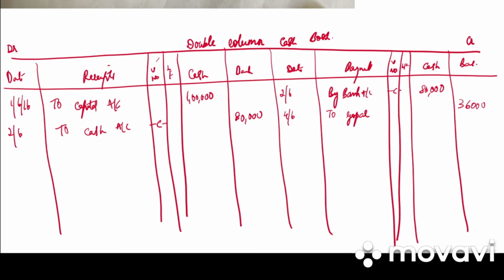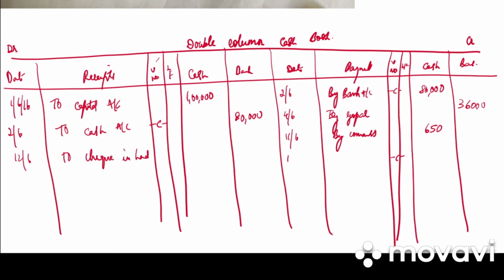Then we have commission paid. By commission paid, how much did we pay? It is 650 in the cash column. Then check received on 10 June deposited into bank. So on 12/6 it is to check in hand.